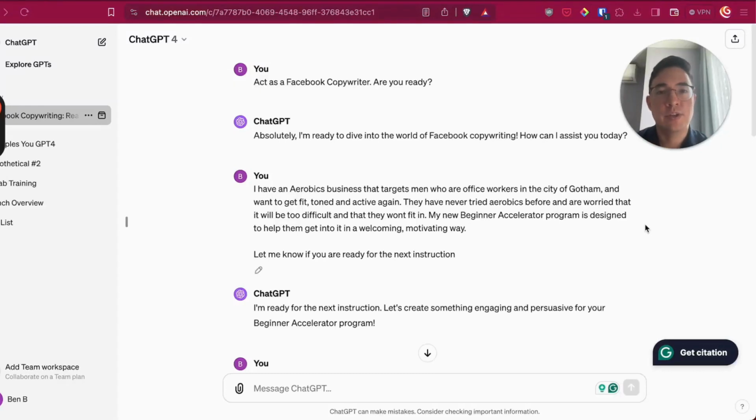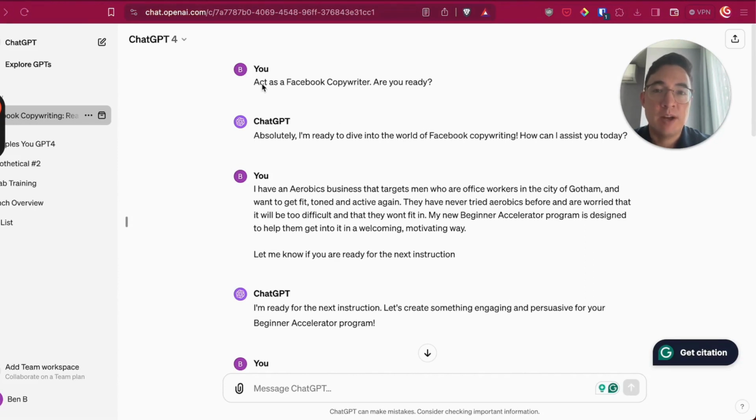Hey guys, here's just a quick tutorial on how to use ChatGPT-4 to write Facebook ad copy. Typically, what a lot of people do, and what I've done in the past, which is why they haven't used ChatGPT to write copy, is they give it really basic frameworks to work with.